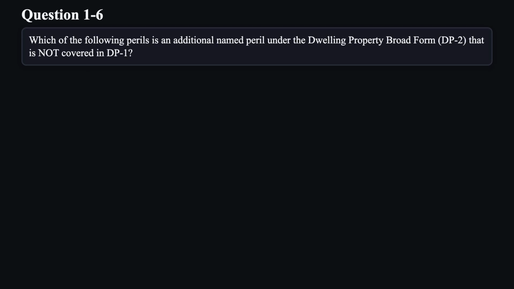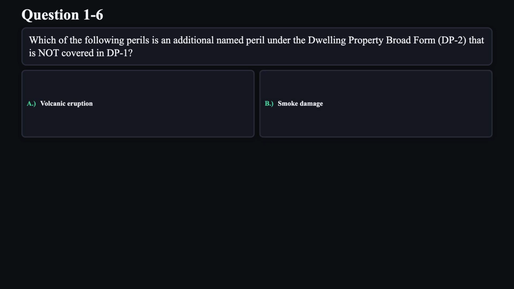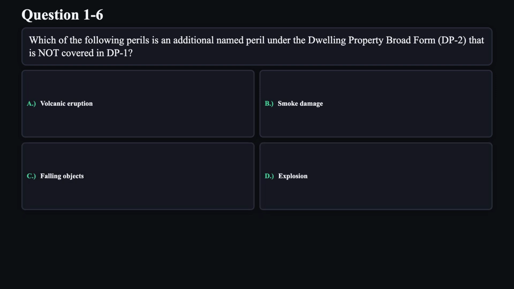Question 6. Which of the following perils is an additional named peril under the dwelling property broad form, DP2, that is not covered in DP1? A. Volcanic eruption. B. Smoke damage. C. Falling objects. D. Explosion.